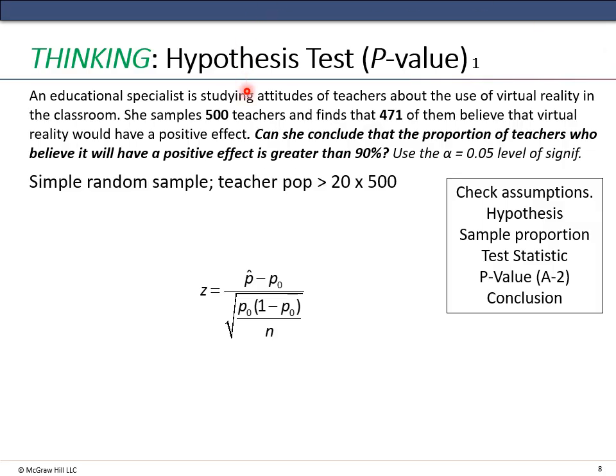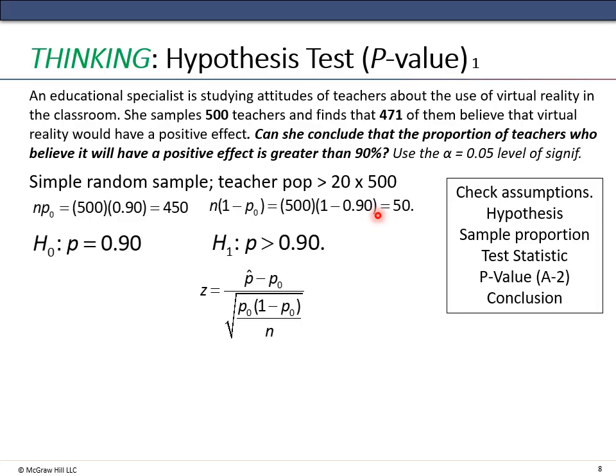We have a simple random sample. We have a teacher population. We sampled 500 teachers. 20 times this would be 10,000. We can assume pretty easily that there's more than 10,000 teachers in our population. n times p naught, with p naught 90%: n is 500 times 0.9, which is 450. That's greater than or equal to 10. n times 1 minus p naught is 50, which is still greater than or equal to 10. So the assumptions are met.